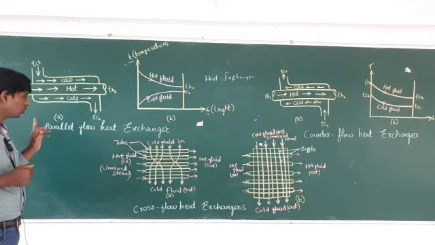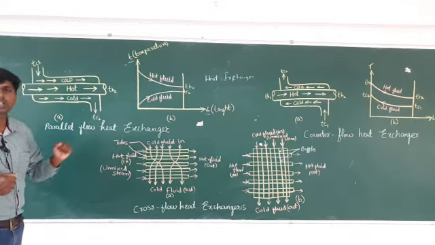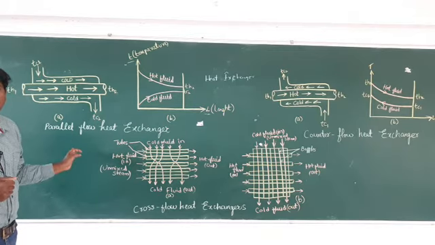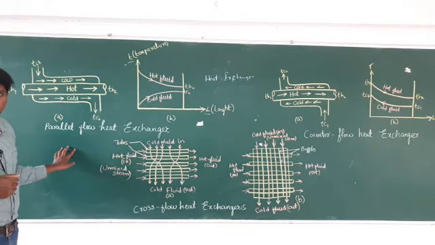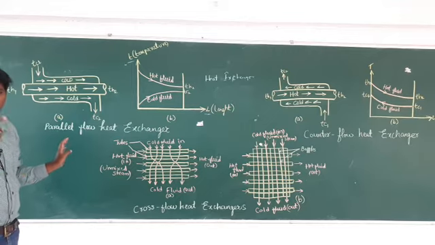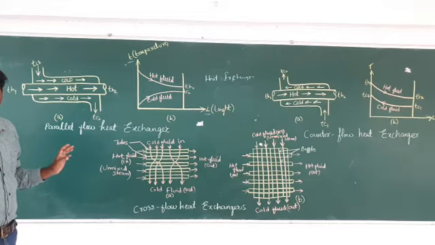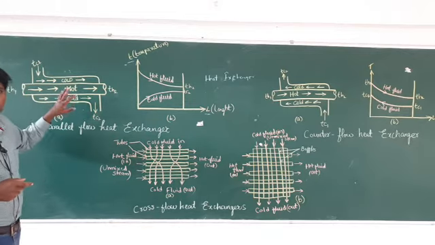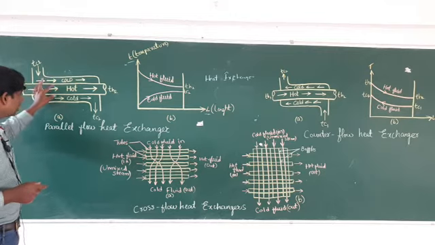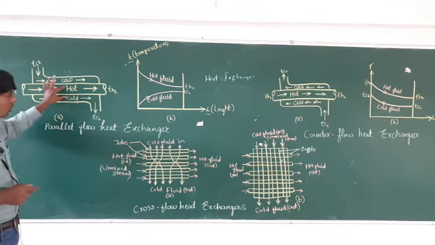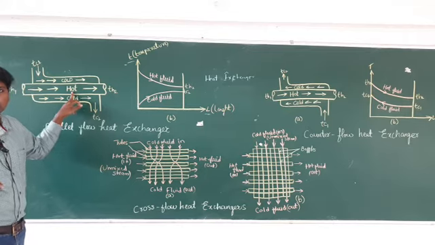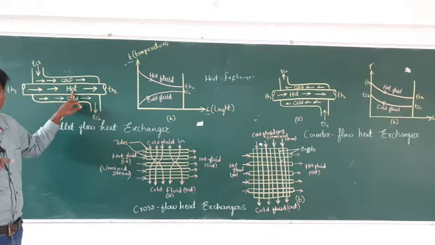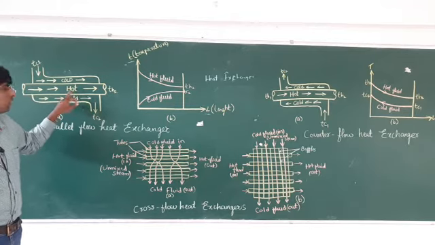So this type of flow is known as the parallel flow heat exchanger. For the hot fluid the direction will be the same, and for the cold fluid the direction will be the same. But they are not in direct contact with each other. Here there is indirect contact, and only heat is transferring. If you want to cool the hot fluid, you have to pass the cool fluid from the surrounding. The cool fluid will gain the heat, and the hot fluid will lose the heat.